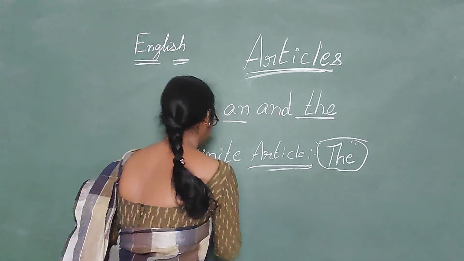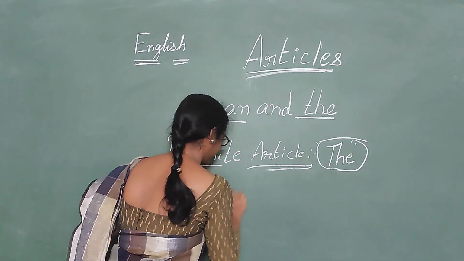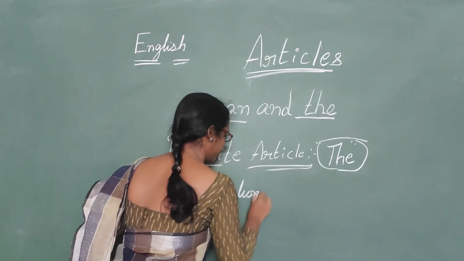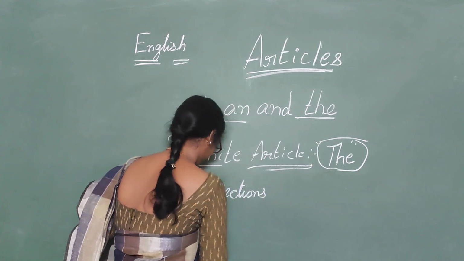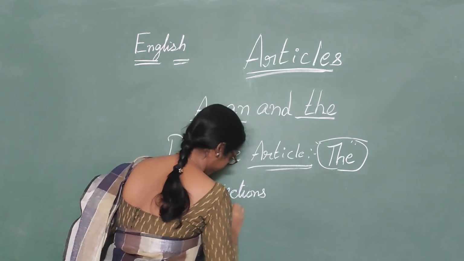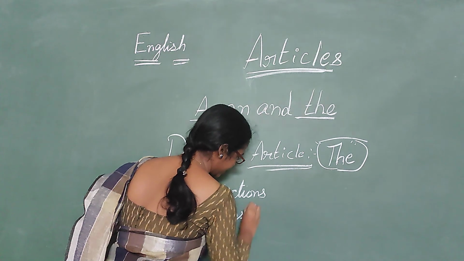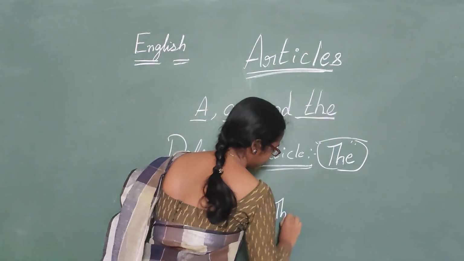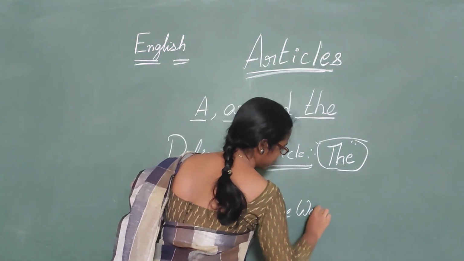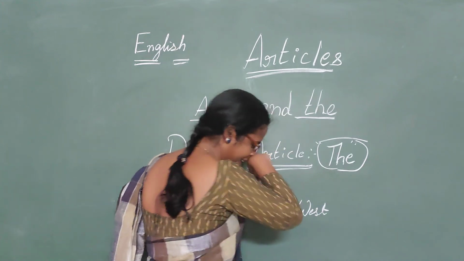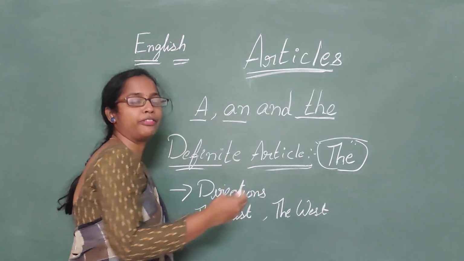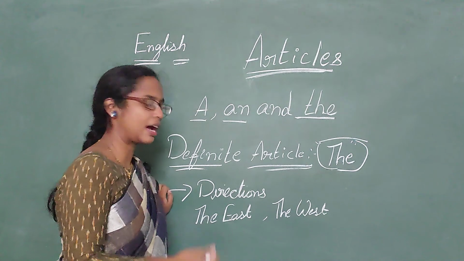Got it, children? The east, the west. The same way we can use it before the north and the south.